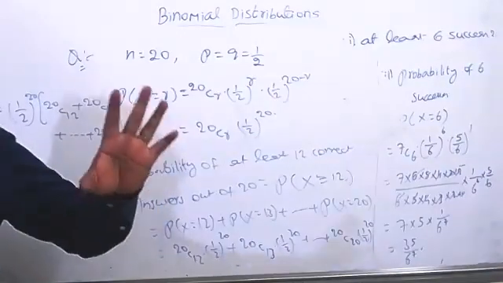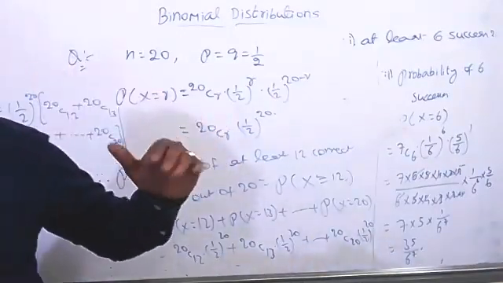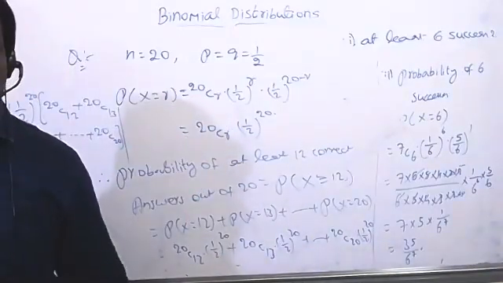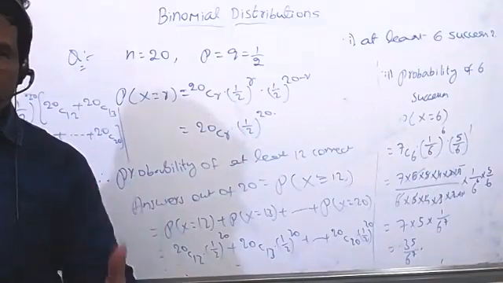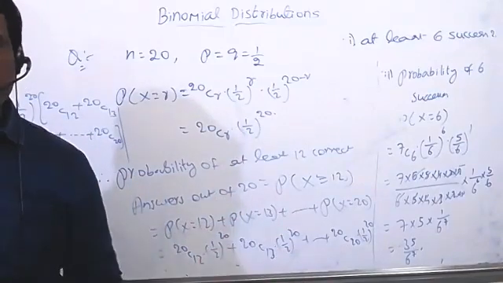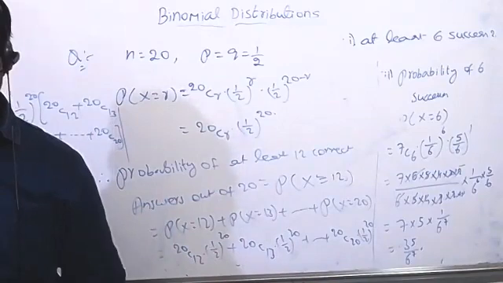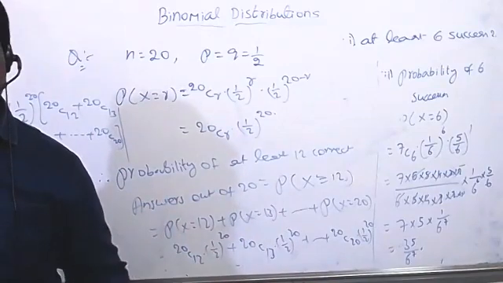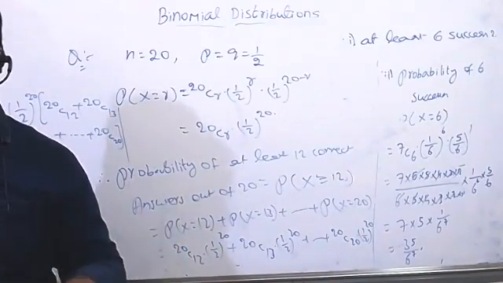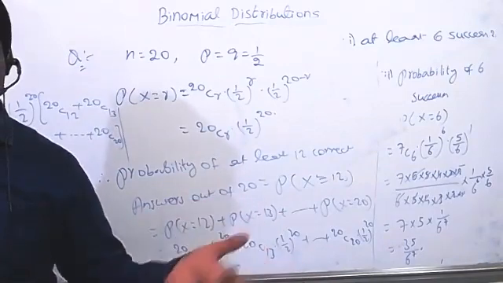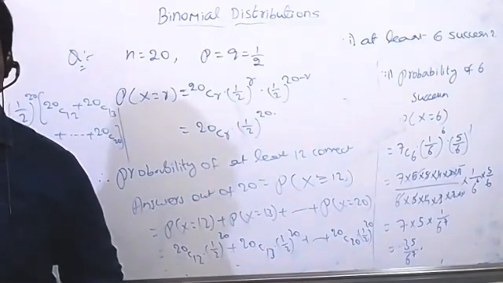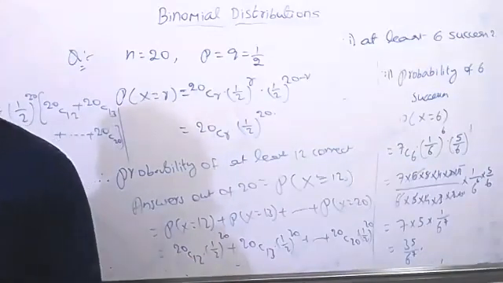Based on the number of students they'll give the slots there. Suppose the first time if anyone missed out the examination, they're going to write the second time. If the second time also you missed out, then there is the third time. But if we are selected for the second level, they're going to JEE Advanced. First JEE Main we need to write. If you selected, then we're going to JEE Advanced.